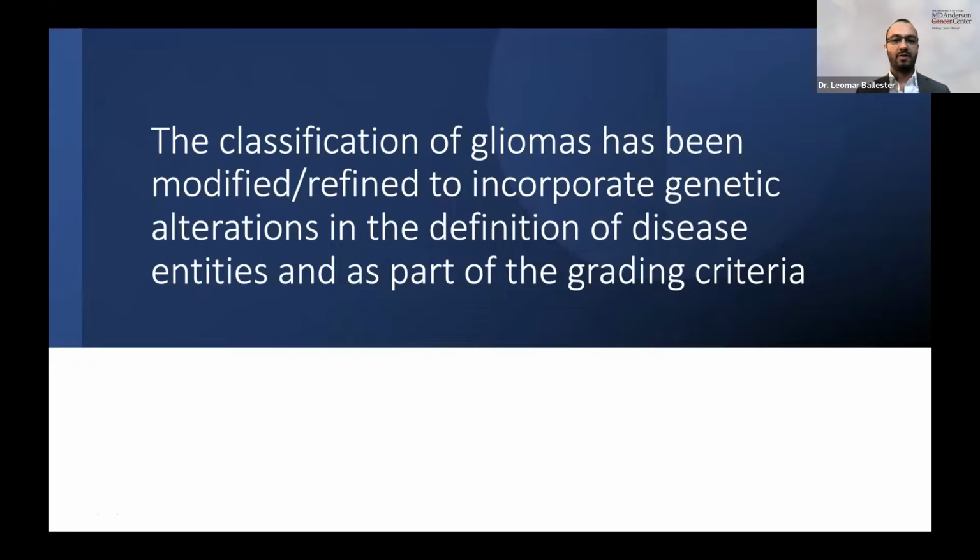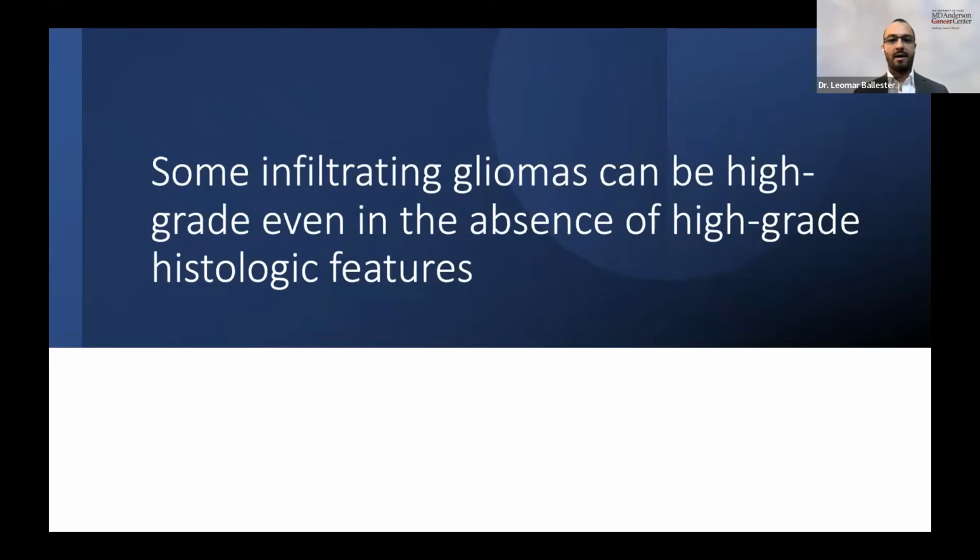So the classification of gliomas has been modified or refined to incorporate genetic alterations in the definition of disease entities, and also as part of the grading criteria. And that's one of the major changes in the new 2021 WHO classification system. Some of that started in 2016, but it was taken to a next level and further detail in the recent 2021 classification. As a result, some infiltrating gliomas can be high grade, even in the absence of high grade histologic features. And that's just a point that I want to make.